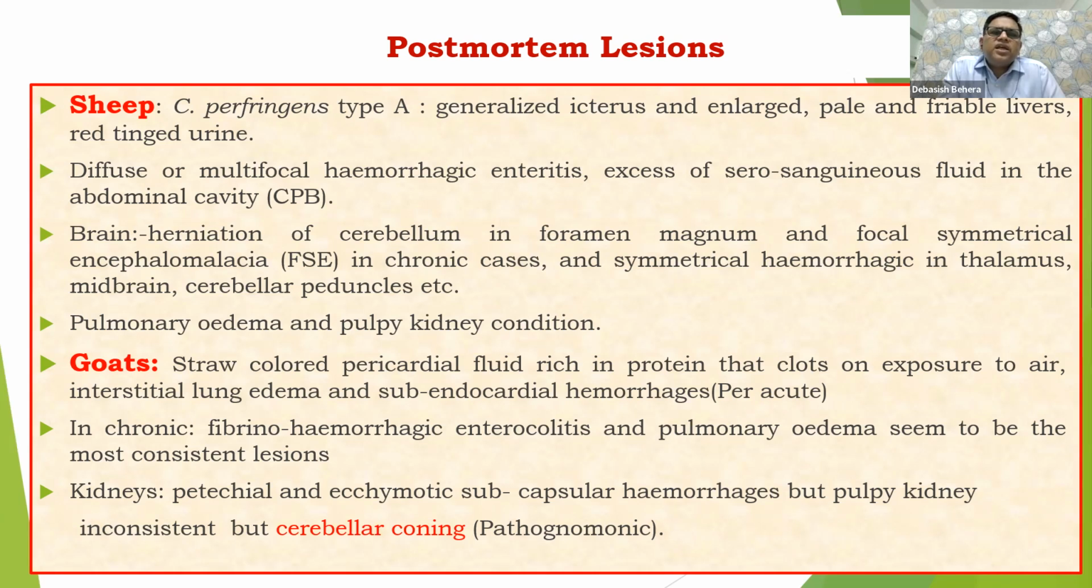In case of goat, as regards the postmortem lesions, pericardial fluid, which is rich in protein obviously, and mostly we get it in the acute condition. In chronic cases, we get fibrinohemorrhagic enterocolitis and pulmonary edema. In kidney, generally we see petechial and ecchymotic hemorrhages and other conditions we have already discussed, like pulpy kidney disease.